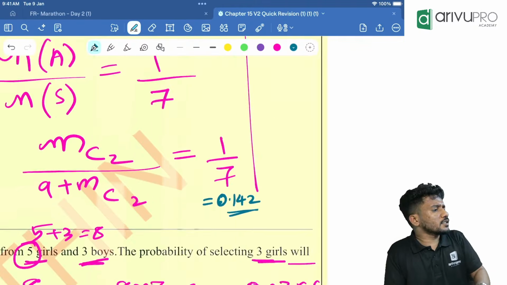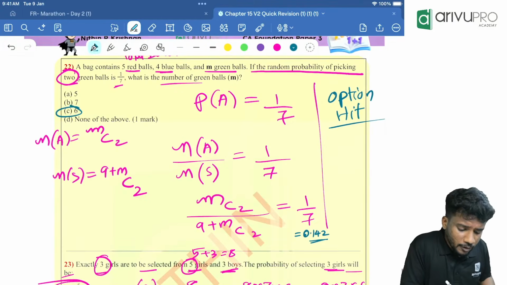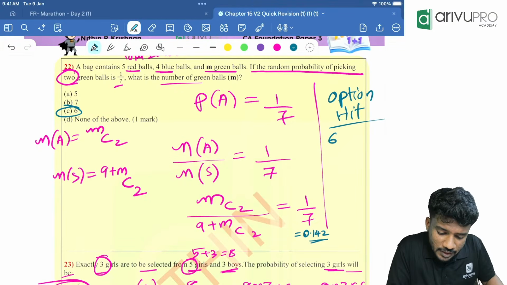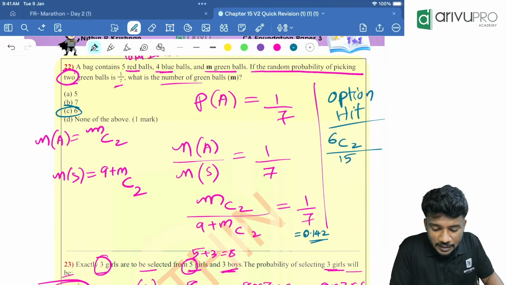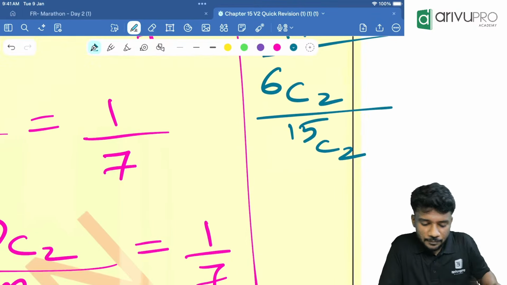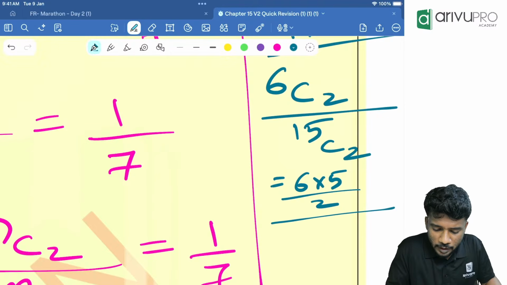0.142. That is your RHS value. Now some people are telling option C. Try option C. That means 6C2 divided by 9 plus 6. That is how much? 15C2. Now try. Which is equal to 6 into 5 divided by 2, divided by what? 15 into 14 divided by 2.